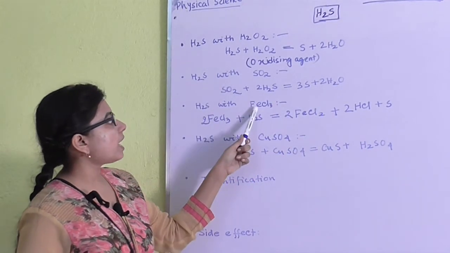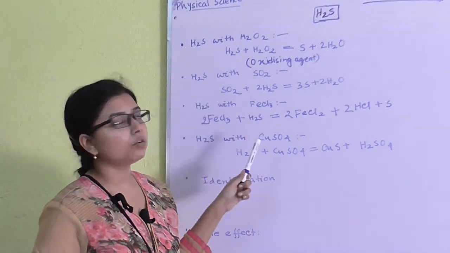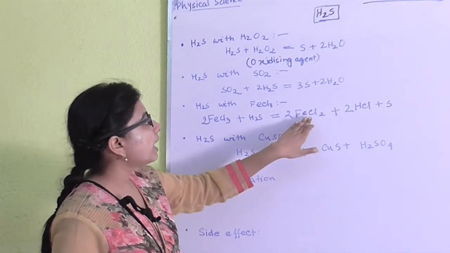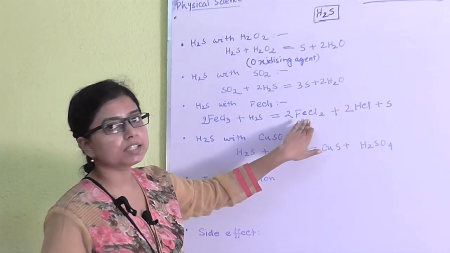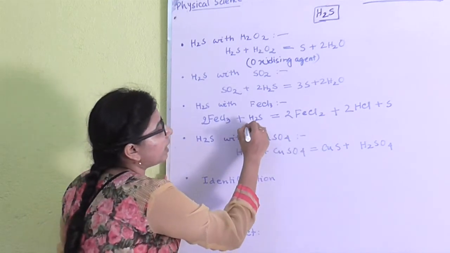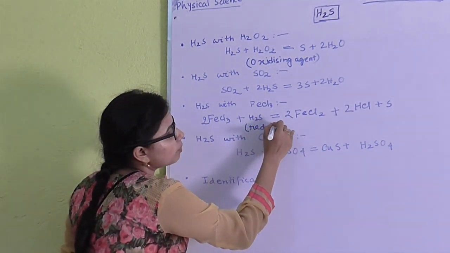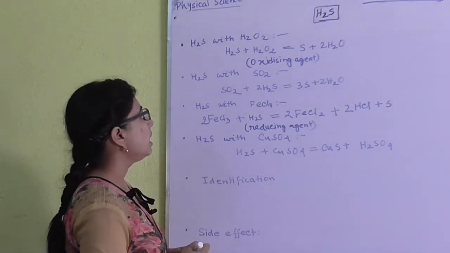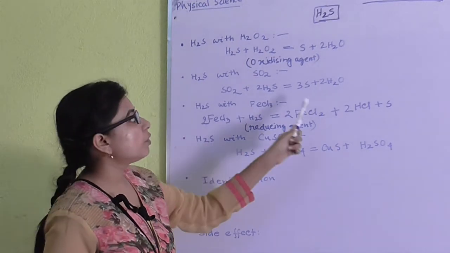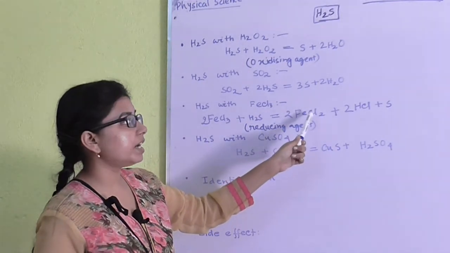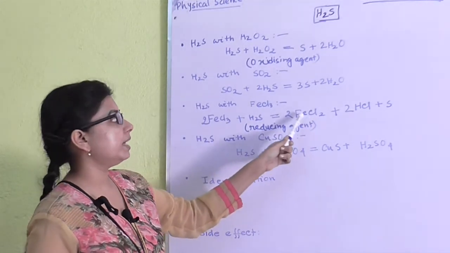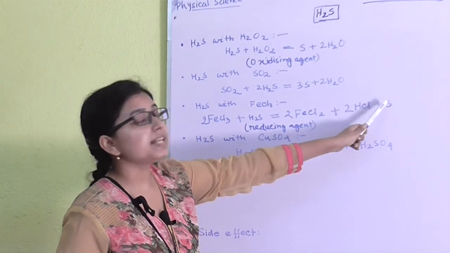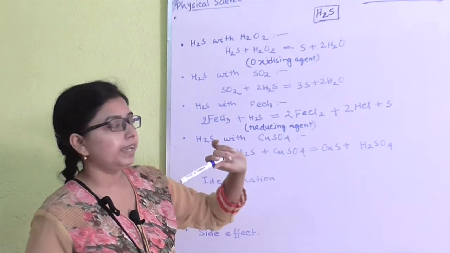In the next reaction, we can see the reaction with ferric chloride. If you pass H2S over the ferric chloride solution, you will get ferrous chloride, that is FeCl2. As I mentioned before, H2S has reducing property, so it will act like a reducing agent. It will reduce FeCl3 to FeCl2, ferric chloride to ferrous chloride, and it will oxidize itself to form sulfur as black precipitation along with HCl.